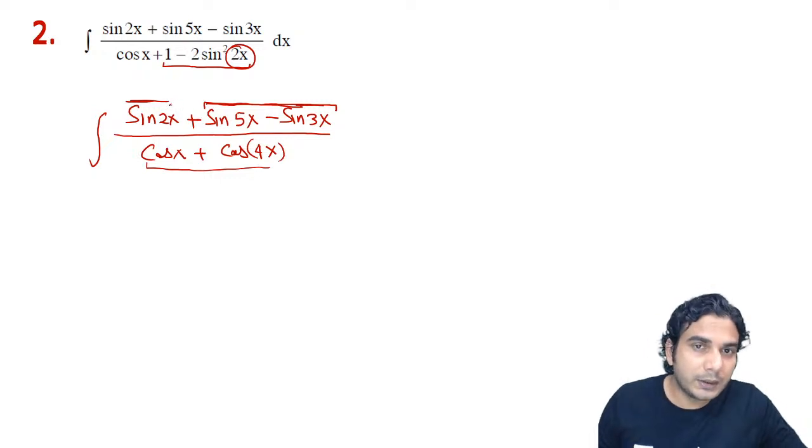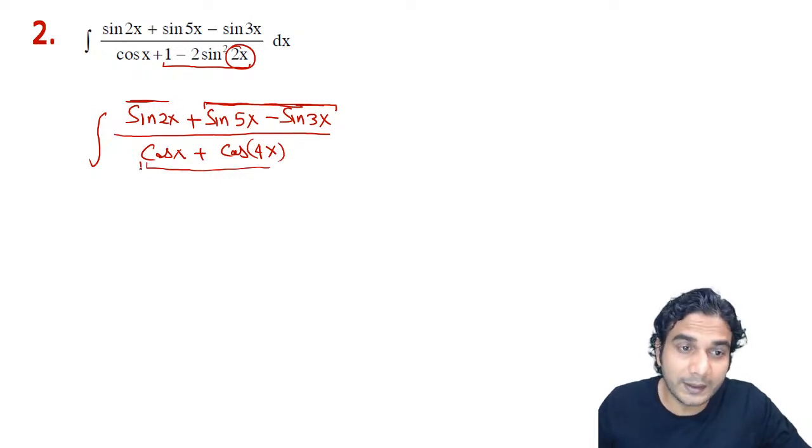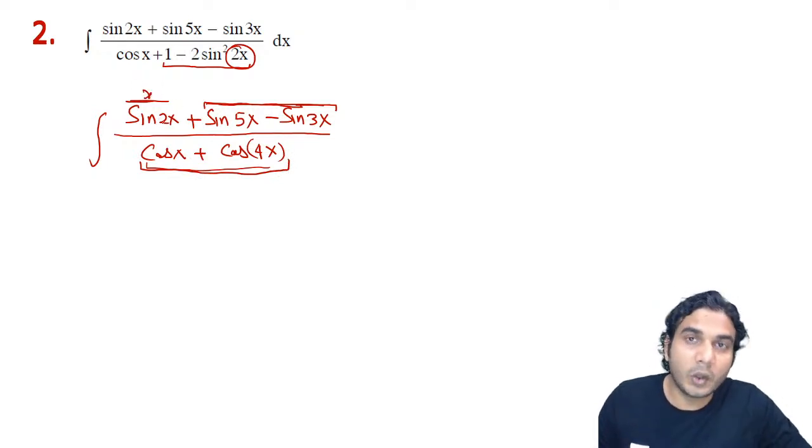So maybe 2 sin x is common, and you might get this factor in the numerator, right? Obviously here in the first term you will get cos x if you take 2 sin common, and if 2 sin is common from this also and the remaining is cos 4x, then you can cancel this factor in the denominator directly, all right. So let's try that.